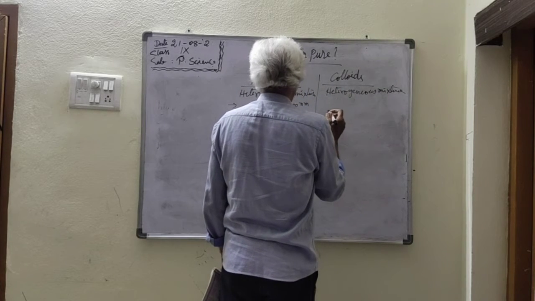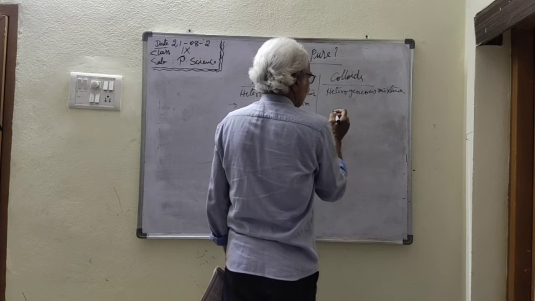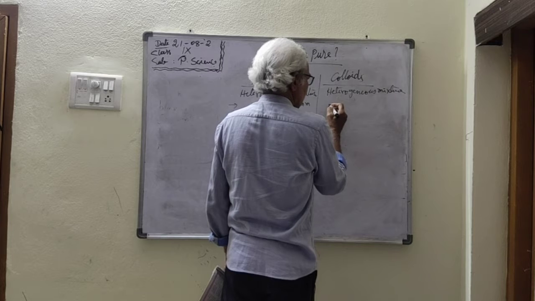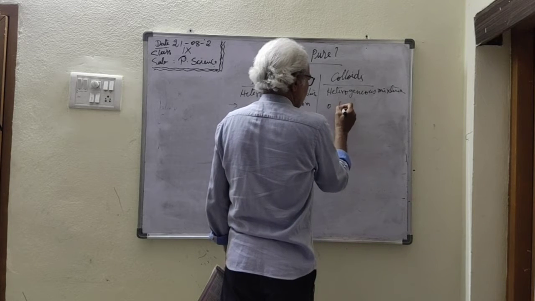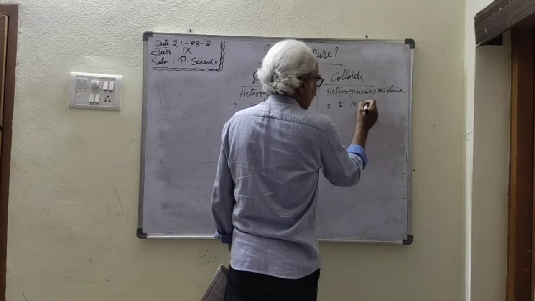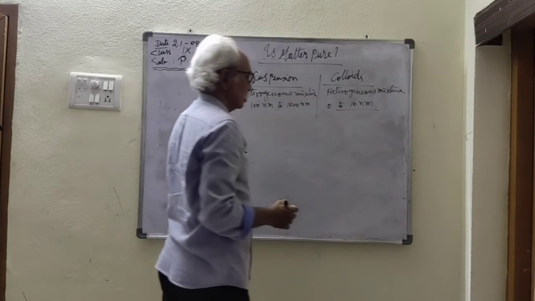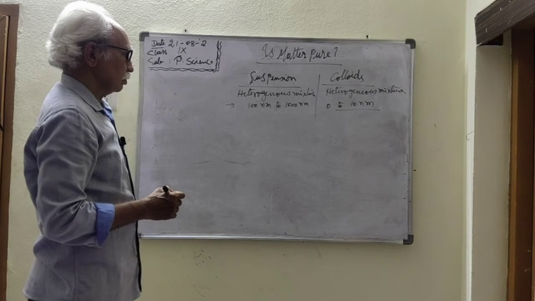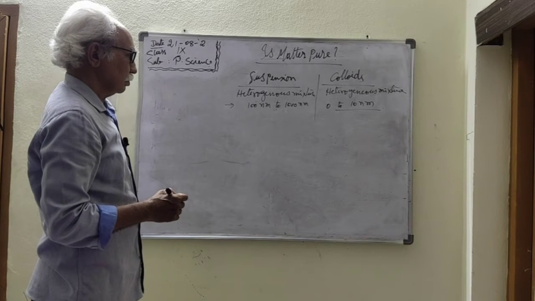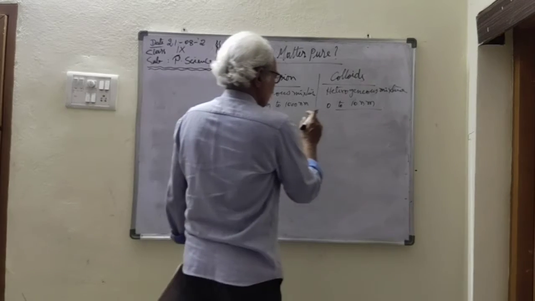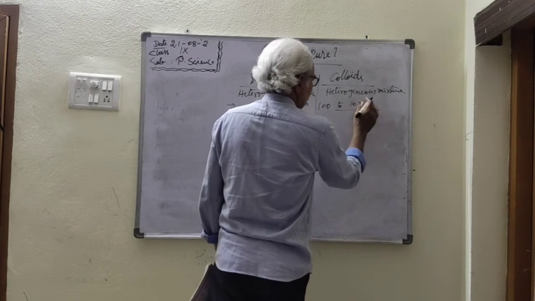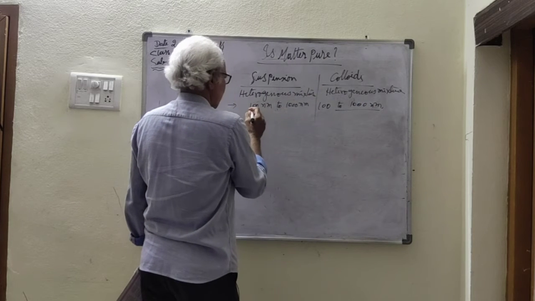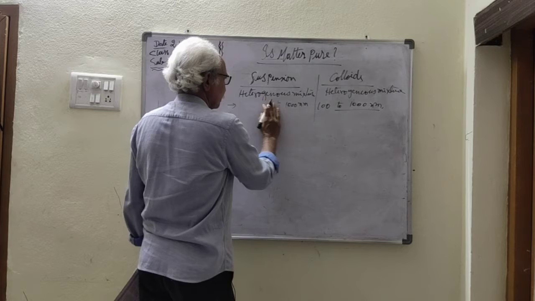So in colloids we can find zero to 100 nanometers. Here it is 100 to 1000 nanometers. Here it is more than 1000.